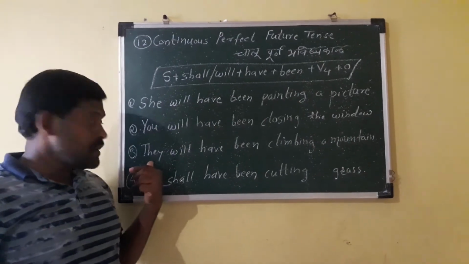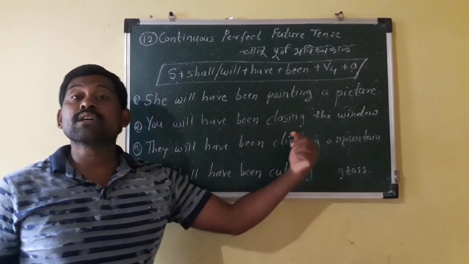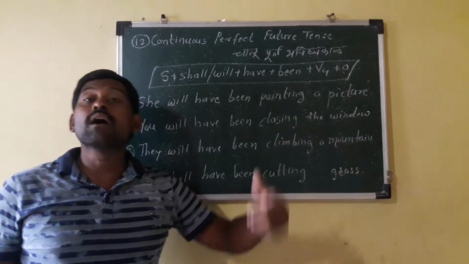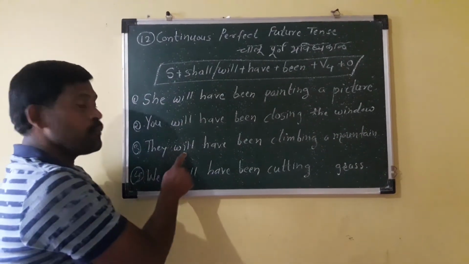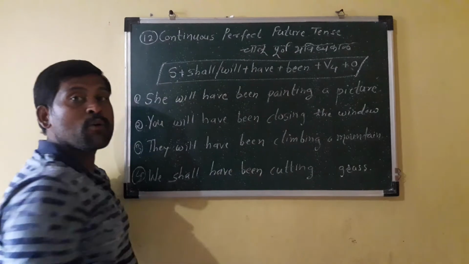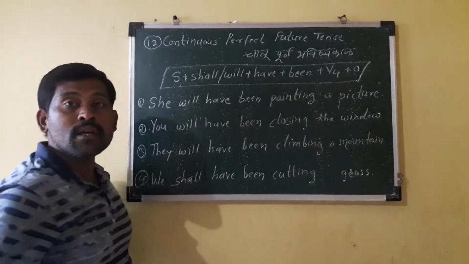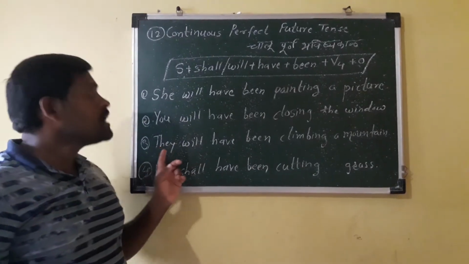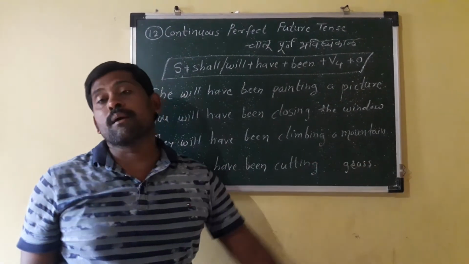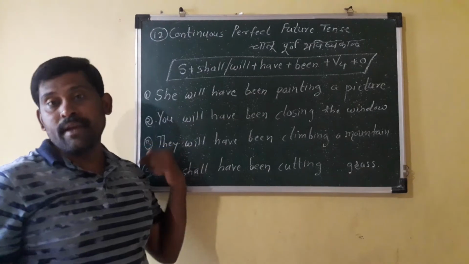Next example, they will have been climbing a mountain. They will not have been climbing a mountain. Will they have been climbing a mountain? Or if question tag, they will have been climbing a mountain, comma, won't they?